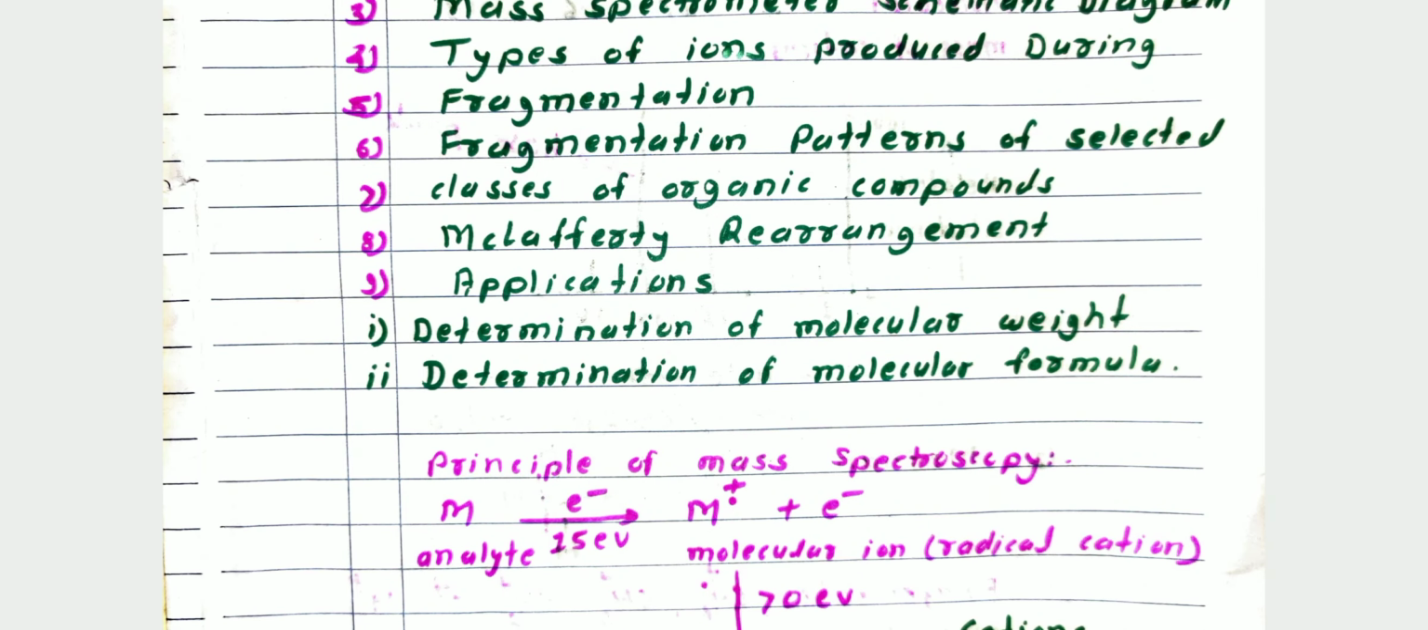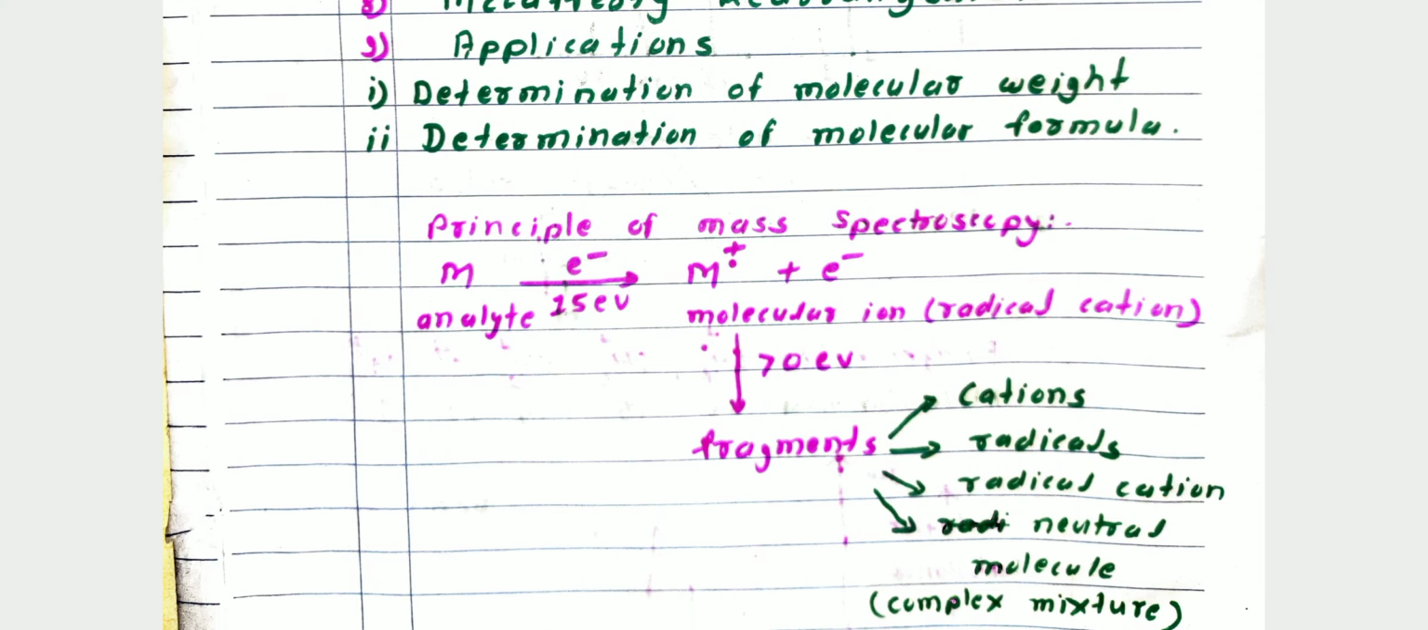Then I am discussing here the principle of mass spectroscopy. Here M, I am writing here, analyte. Analyte means those substances which can be analyzed by mass spectroscopy are called the analyte. This word is coming in this topic. Analyte means a substance that undergoes analysis under mass spectroscopy.